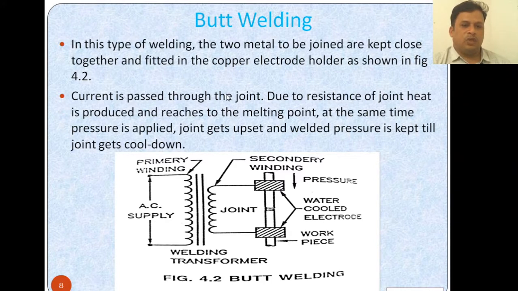Current is passed through the joint, and due to the resistance of the joint, heat is produced and reaches the melting point. At the same time, the pressure is also applied in this direction. Then the joint gets upset, and the welding pressure is kept till the joint gets cooled down. The pressure is kept because only when the joint has cooled and attached should the pressure be removed. Till then the pressure should be kept so that the joint is perfect.